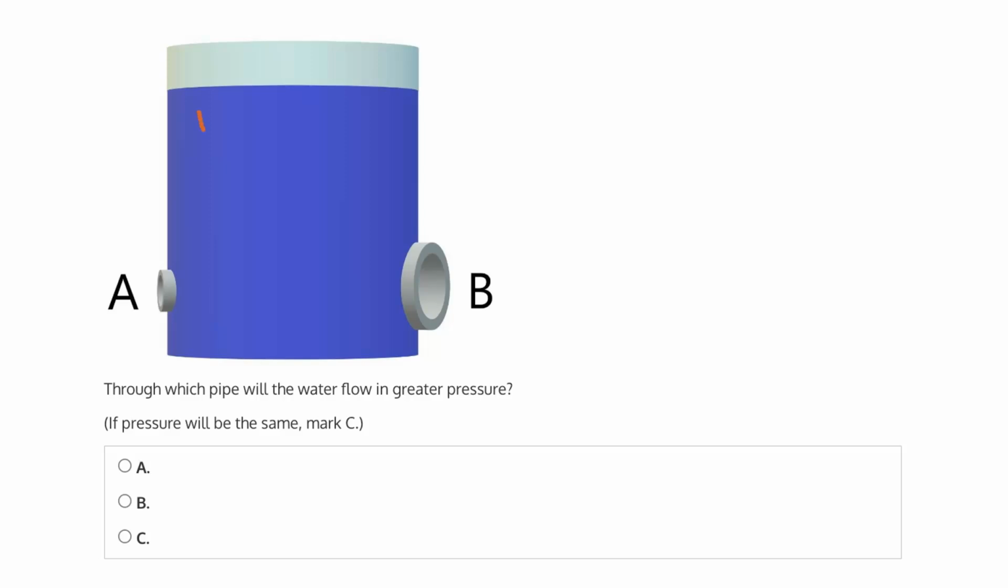They have the same hydrostatic pressure because they're at the same depth. So they have the same amount of water above them, which means the force exerted by the weight of all of this water will be the same. The speed of the jets will also be the same.